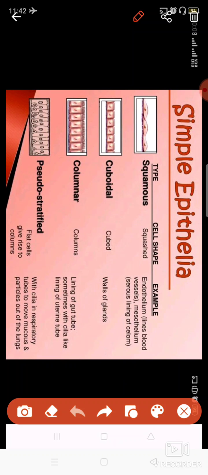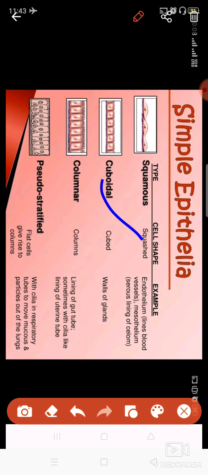Cuboidal, because their cell shape is cube-like, so these are known as simple cuboidal epithelial tissue. These are thicker than the first one, and are found in the walls of glands, like the pituitary gland, adrenal gland, liver, pancreas, and salivary glands.